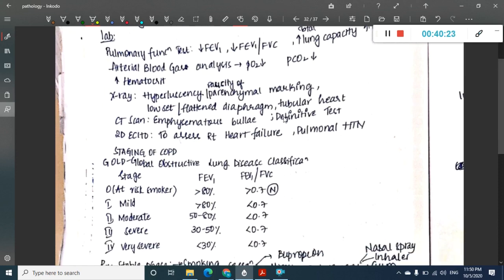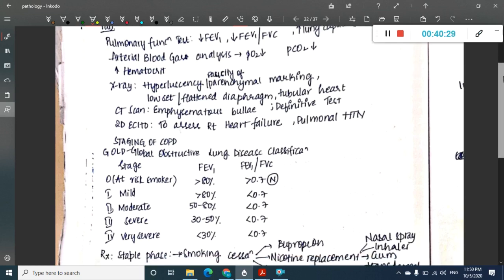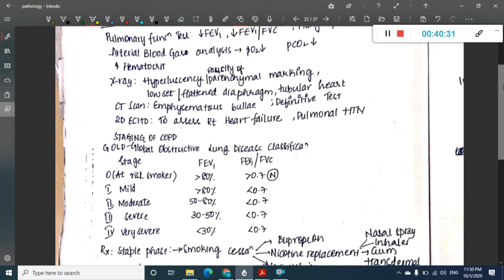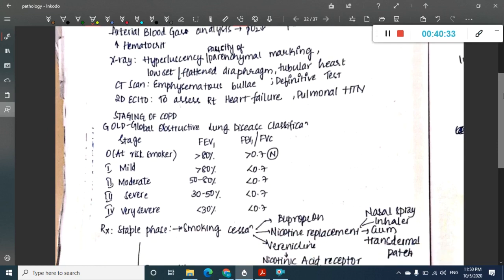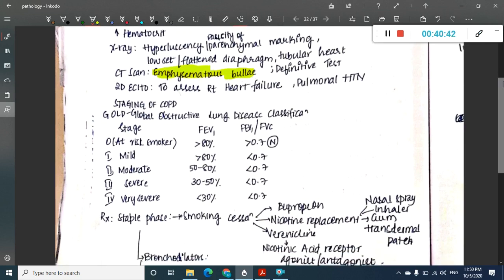Arterial blood gas analysis in emphysema shows decreased PO2 and decreased PCO2. X-ray, I have shown many X-rays to you, right? CT scan also I have shown. The presence of emphysematous bulla is the definitive finding in CT scan. Then 2D echo is just to assess for cor pulmonale, because that is a complication, so that is to assess cor pulmonale. Now staging of COPD.